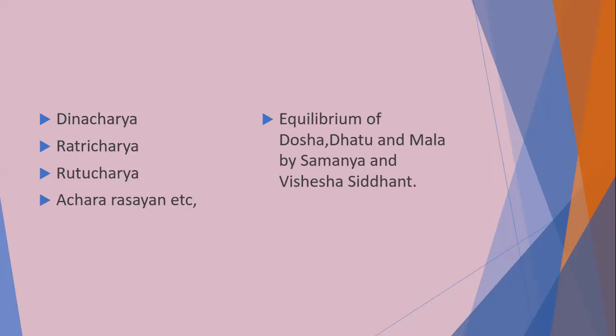Samanya Siddhanta means Samanyam Vriddhi Karanam and Hrasa Hetu Visheshasya: the principle which increases the dosha, dhatu and mala is Samanya, but the principle which reduces or lowers the dosha, dhatu and mala is known as Vishesh Siddhanta.